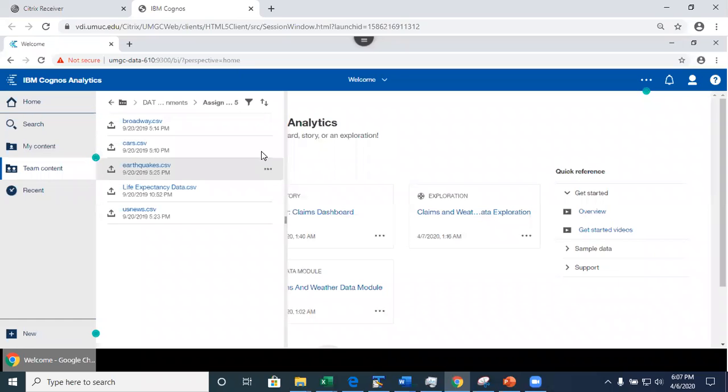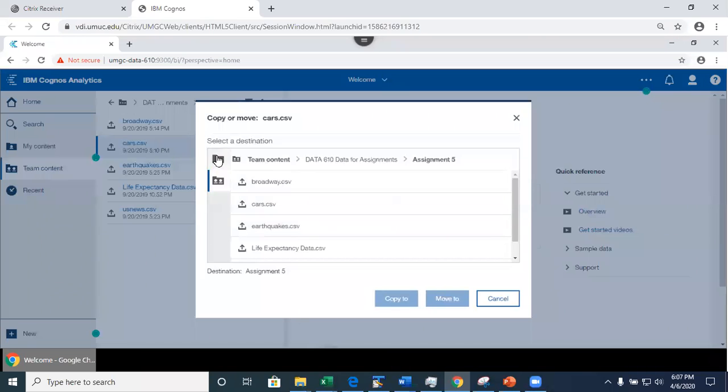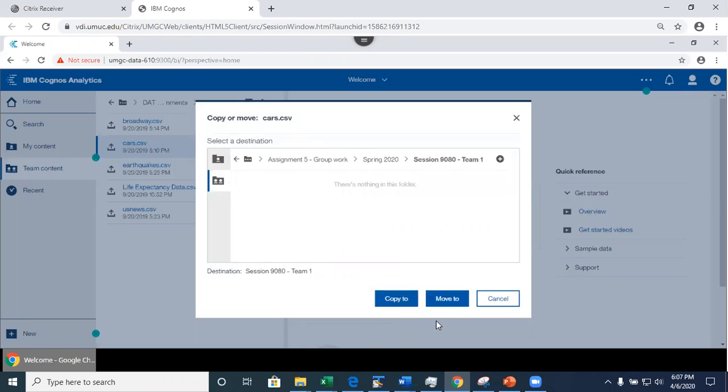A team leader is going to do this. He or she is going to click here and click on copy and move. Then you're going to go to teams, the team content, then assignment 5, and open this folder, and do the copy to, not move to, but copy to.